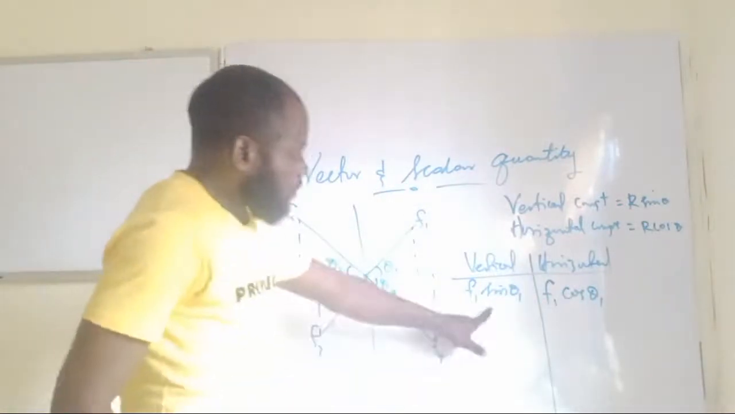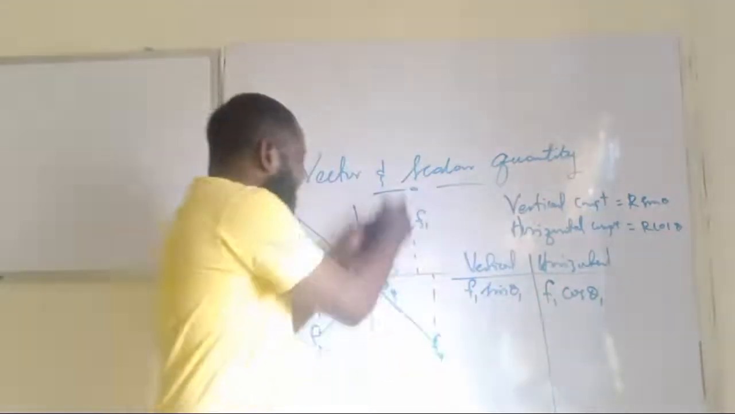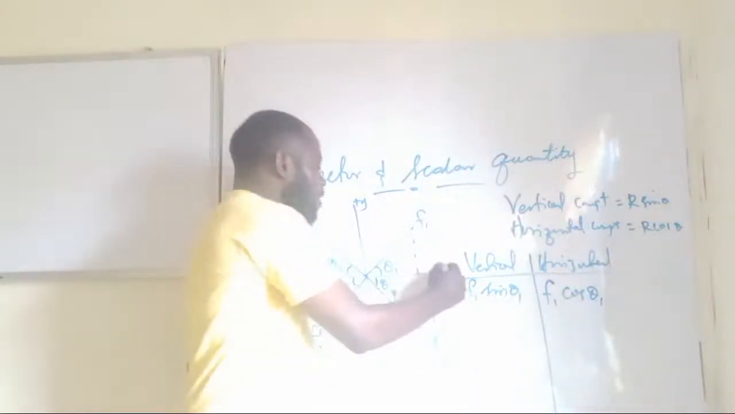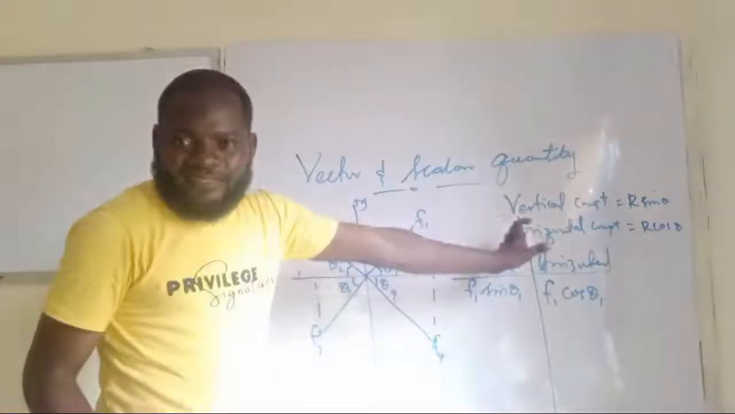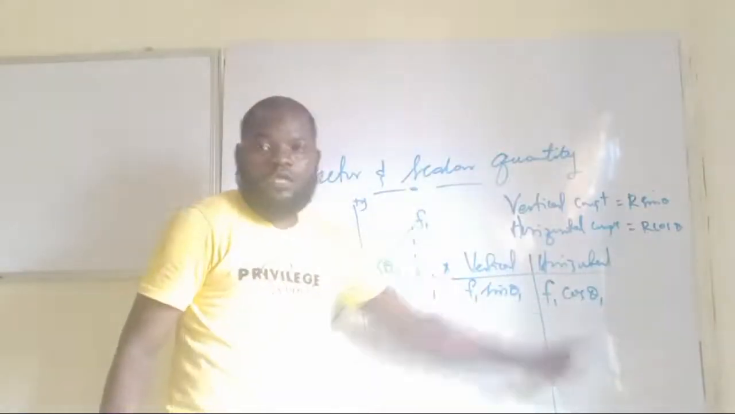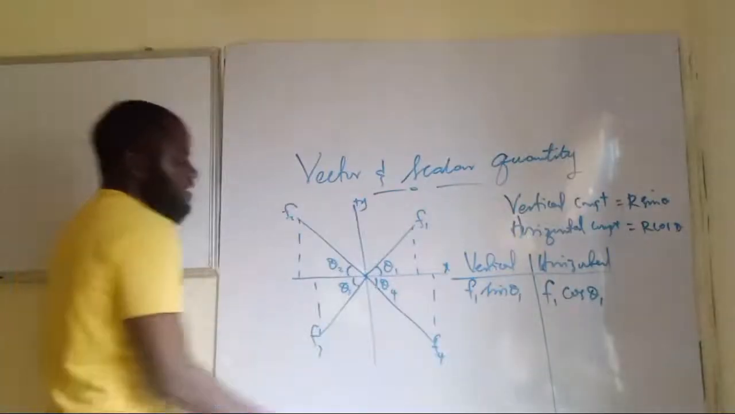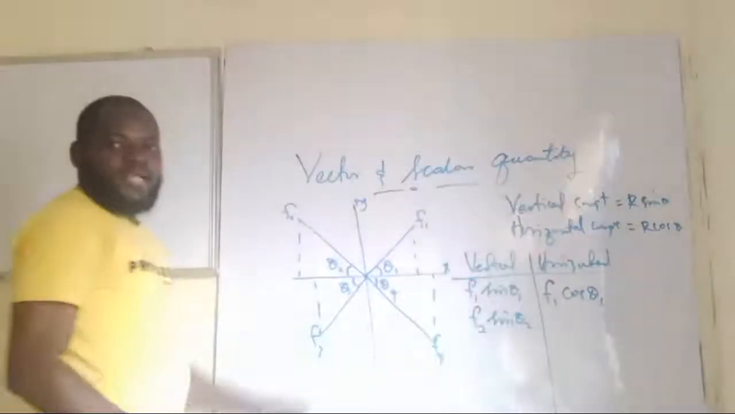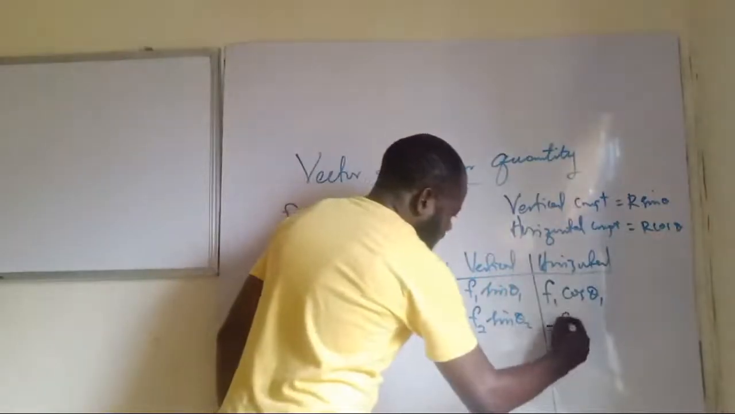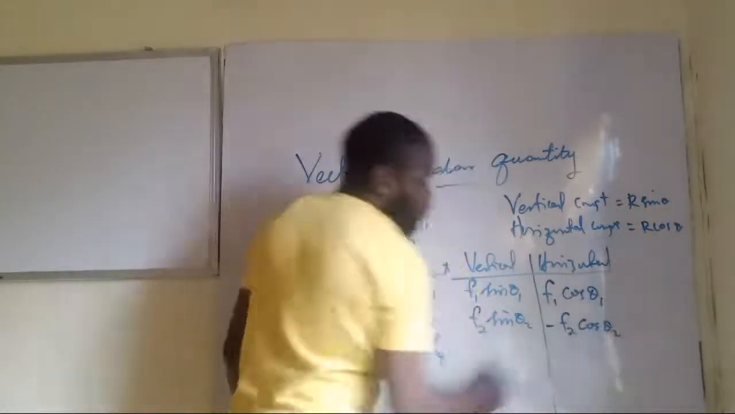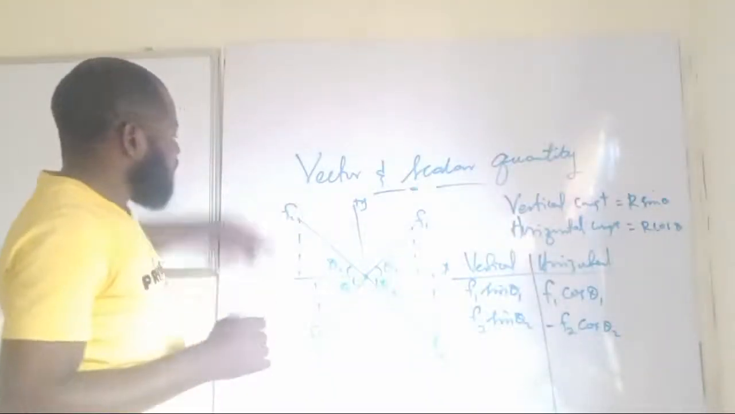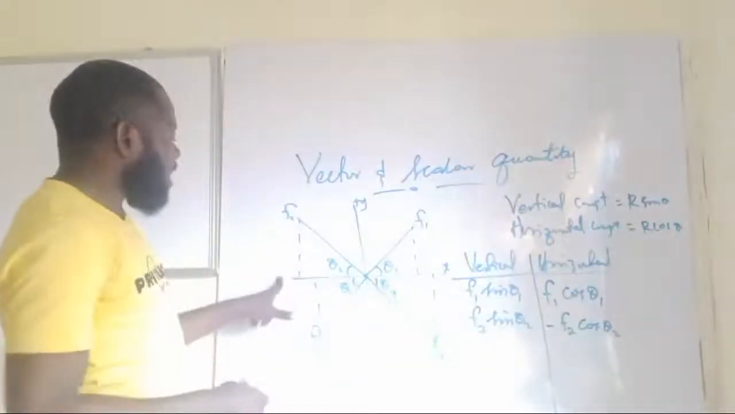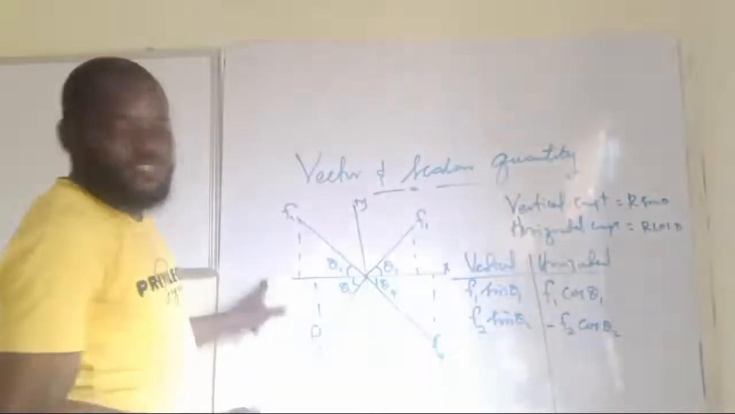Now, this is positive and this is positive because the vertical component is pointing upward. Are you seeing it now? And the horizontal component also points to the right-hand side. That's why this is positive and this one is also positive. Then for F2, the vertical component will be F2 sine theta 2, and the horizontal component will be negative F2 cos theta 2. Why? Because the vertical component is towards the positive axis of y. That is why it's positive. Then its horizontal component is towards the left-hand side. That is why it's negative.